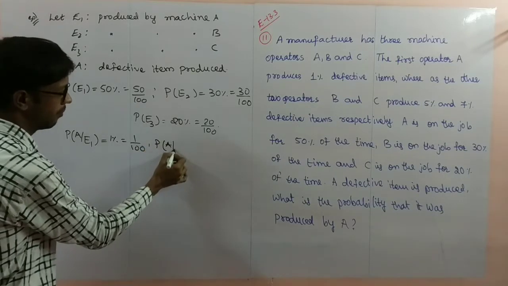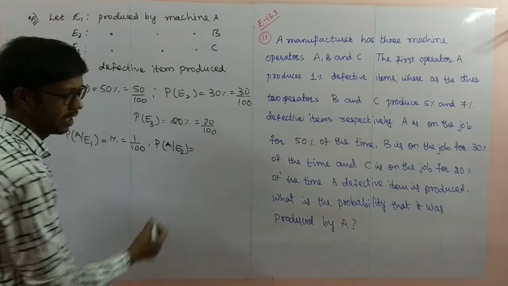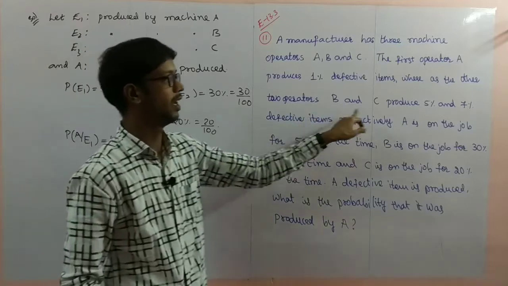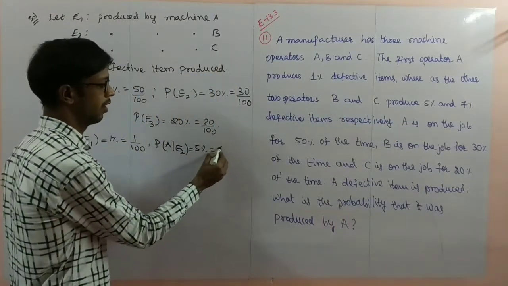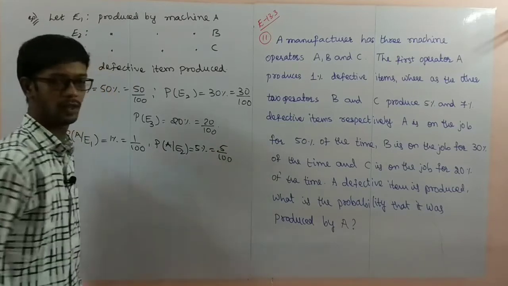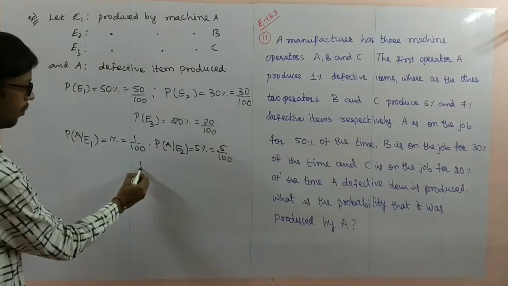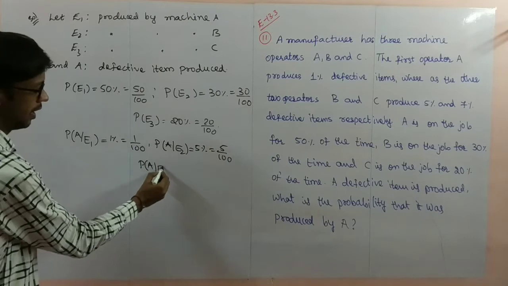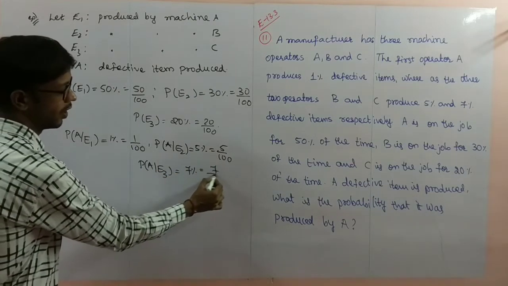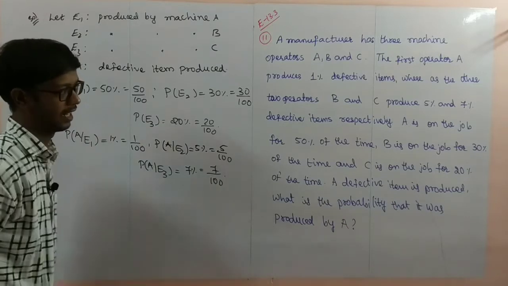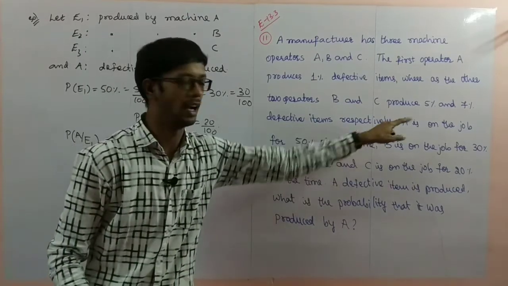Probability of A by E2, defective item by machine B, is 5%, that is 5 by 100. Next, probability of A by E3 is 7%, 7 by 100.